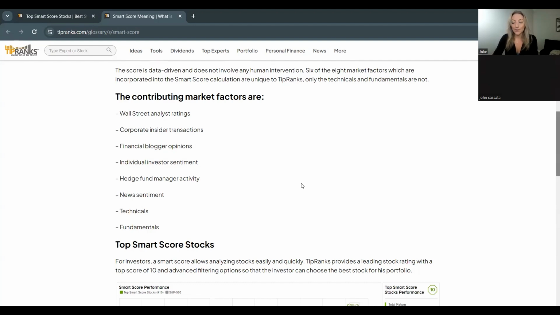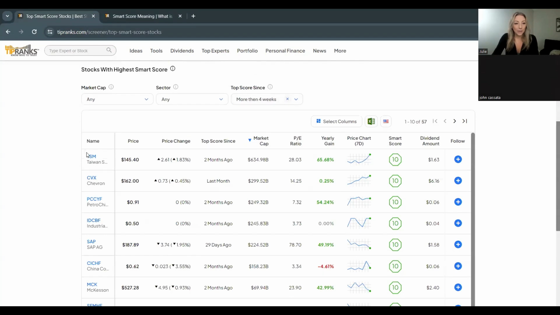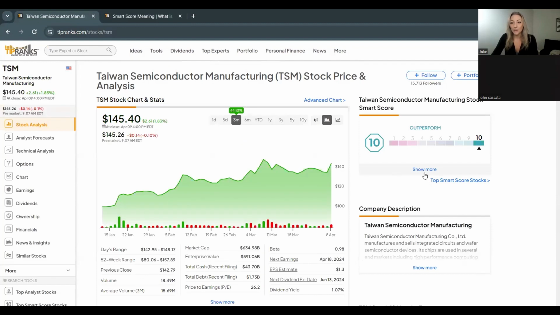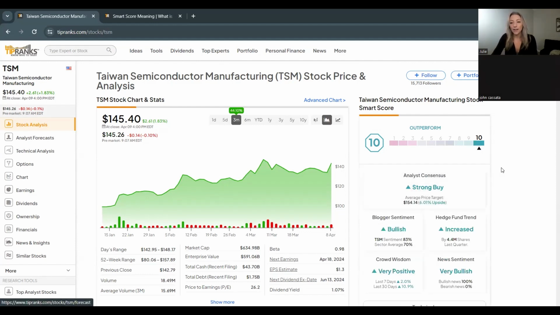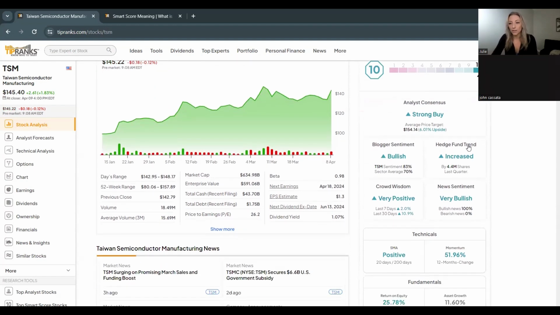So to help us understand a few more of these, I'm going to go right into an example here. So let's say we're going to look at Taiwan Semiconductor, who's been scoring an outperform here for a while. On the right is where you're going to see the summary of that TipRanks Smart Score, whether it scores 7, 8, 9, 10. And if you hit show more, it's going to expand all of those different factors that are contributing to the Smart Score. So this is a quick place that you can click onto any of these categories to learn more about.